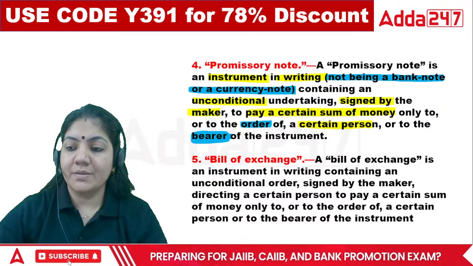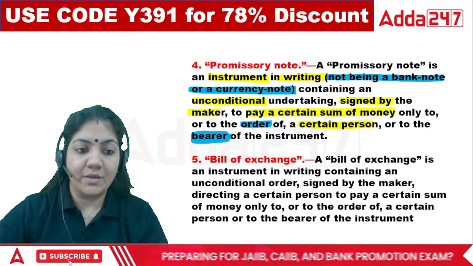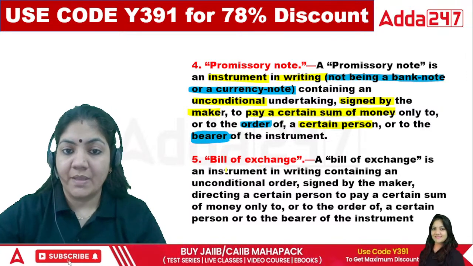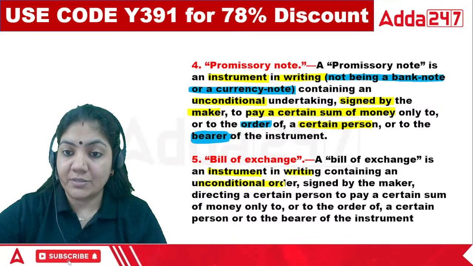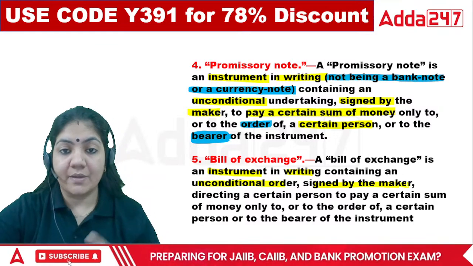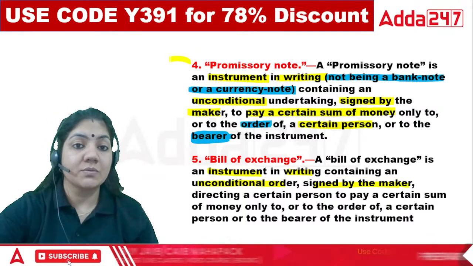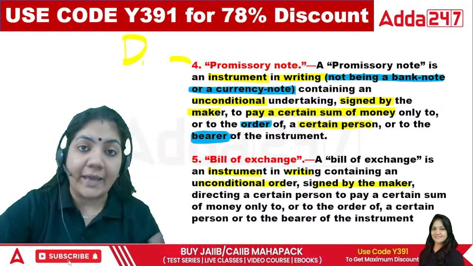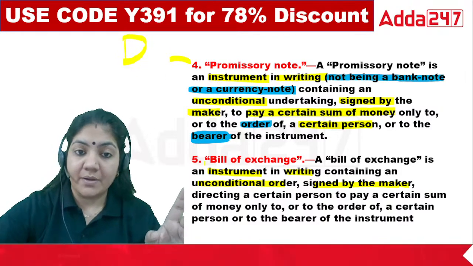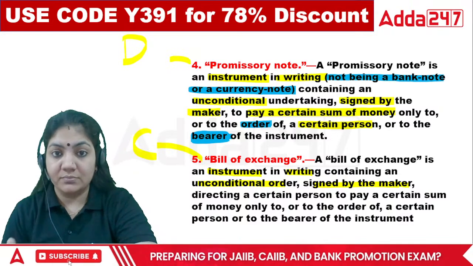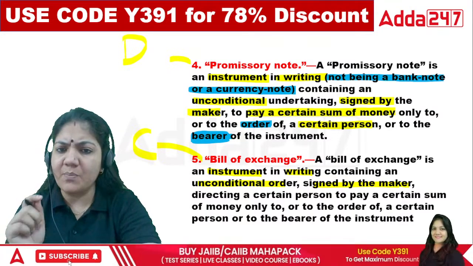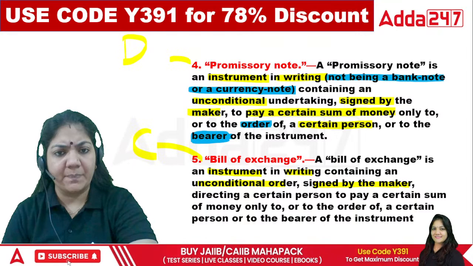Now, what is a bill of exchange? A bill of exchange is an instrument in writing containing an unconditional order signed by the maker. In a promissory note, the debtor has to make the instrument, but in a bill of exchange, the creditor has to make the bill of exchange. So this is the key point that you have to remember.